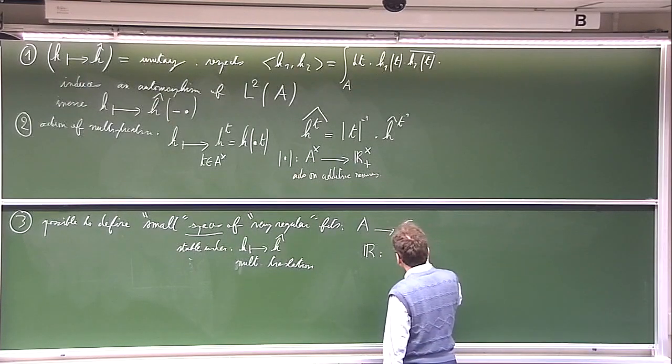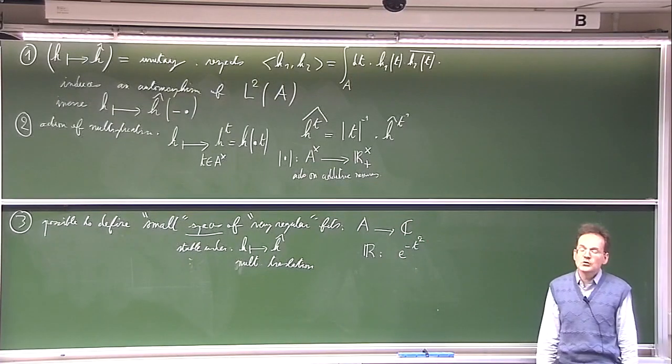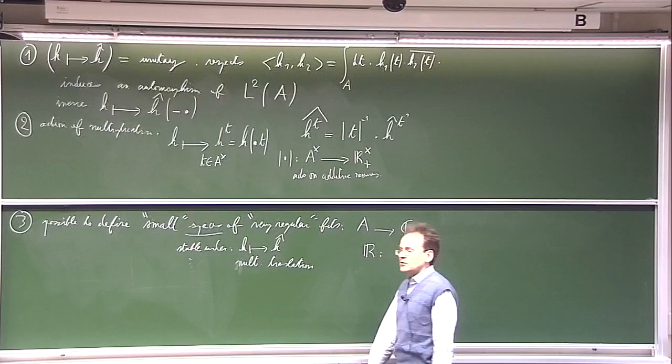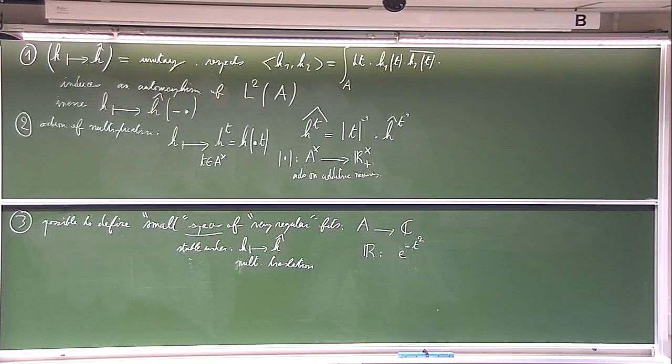You consider the usual Gauss function, and of course, a basic result of analysis is the fact that the Fourier transform of the Gauss function is itself.